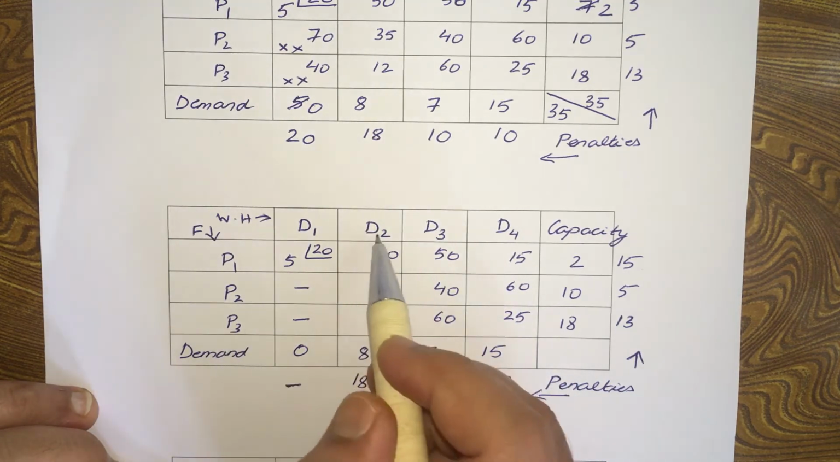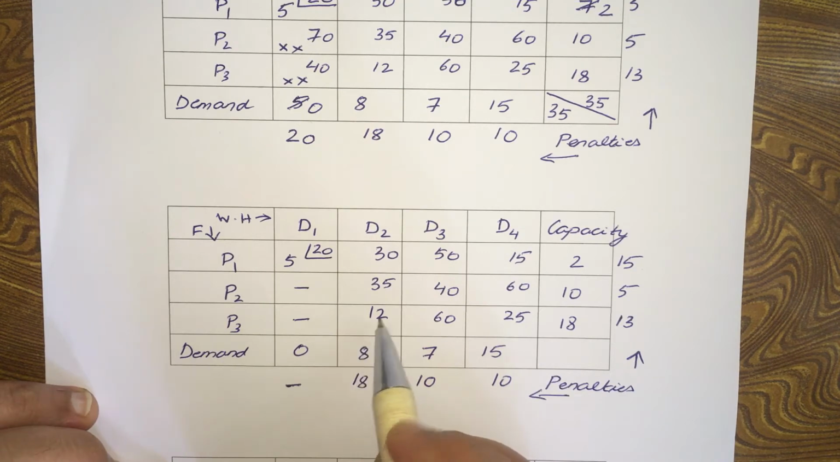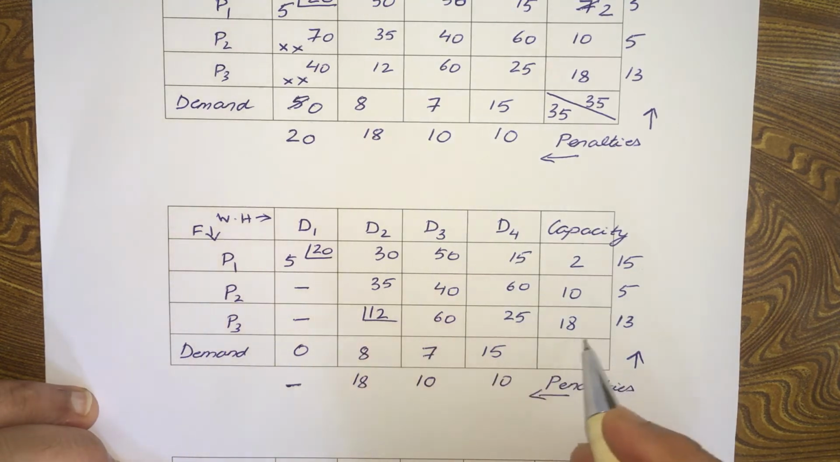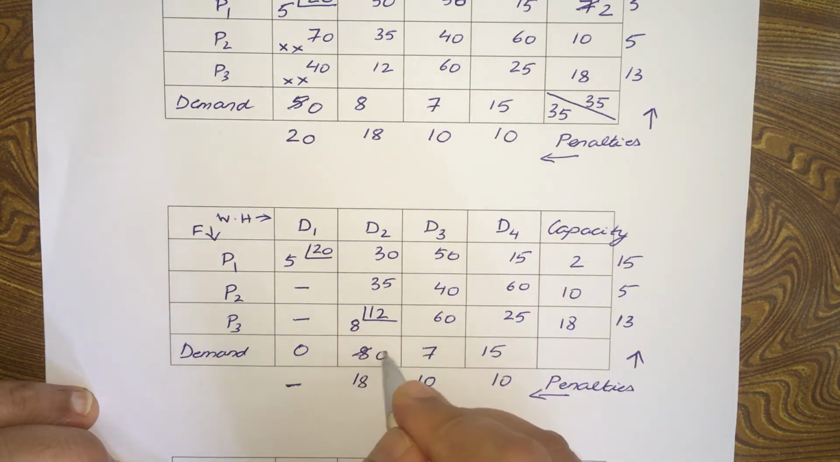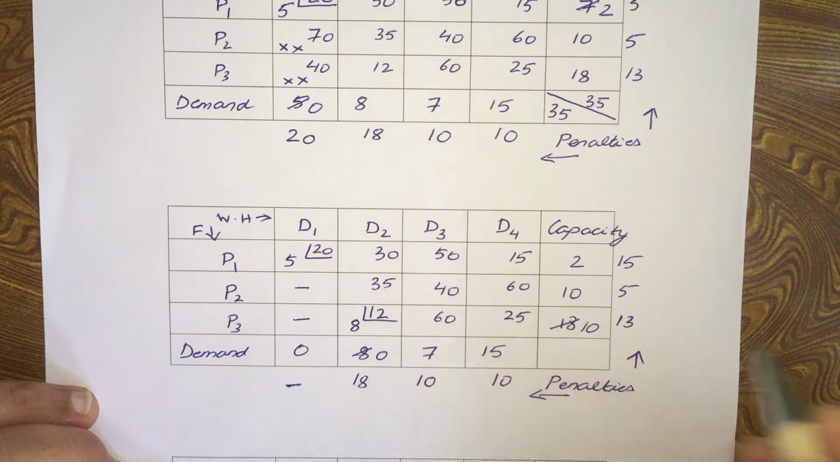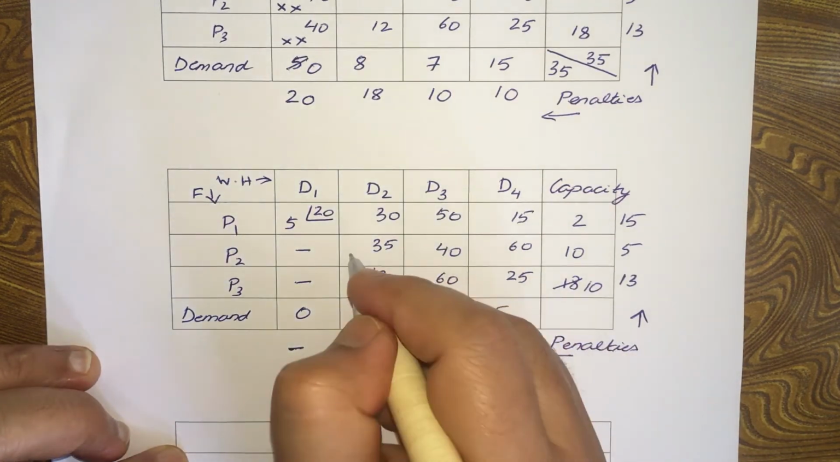Okay, so within this column, find out the cell with the least cost. It will be P3, D2, this cell here. Alright, so how much do we allocate? What is the demand? 8. Your capacity or supply is 18. So we can allocate 8 here. So we are left with 10. Alright, so cancel this.